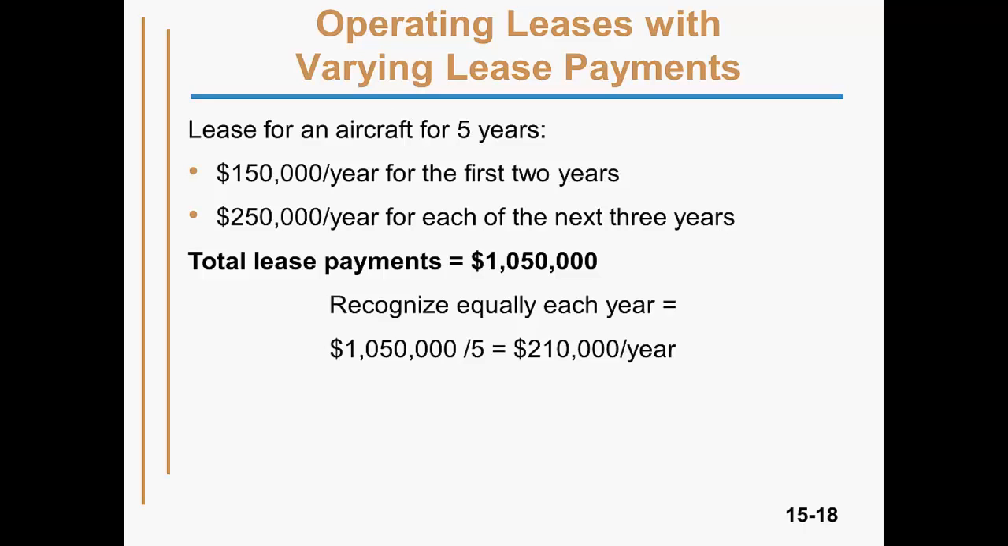In this example, we have the lease of an aircraft in which $150,000 per year is due for the first 2 years and $250,000 per year for the next 3 years. That's a total of $1,050,000. That $1,050,000 is to be recognized equally each year, even though the cash payments are different. We need to recognize $210,000 each year.